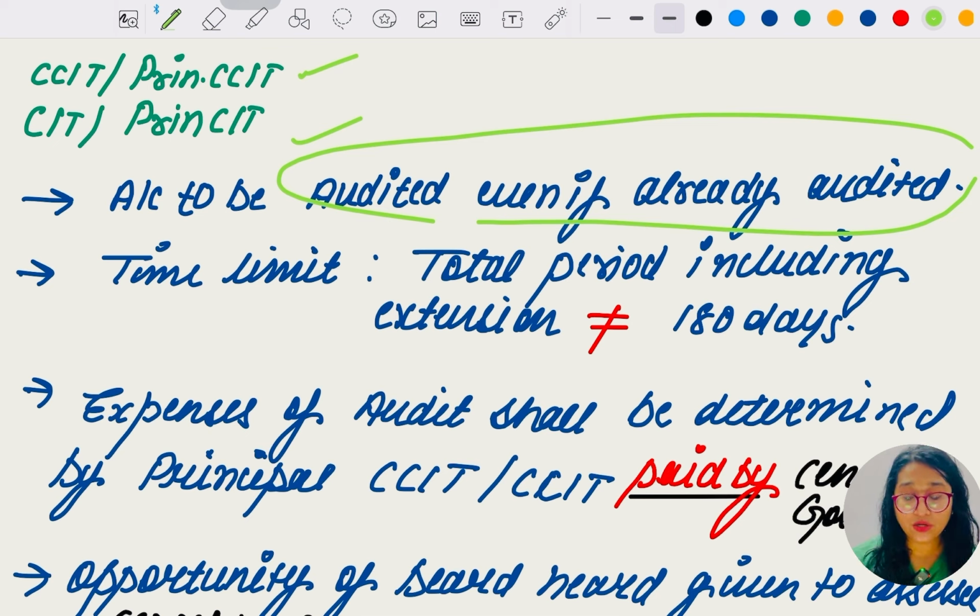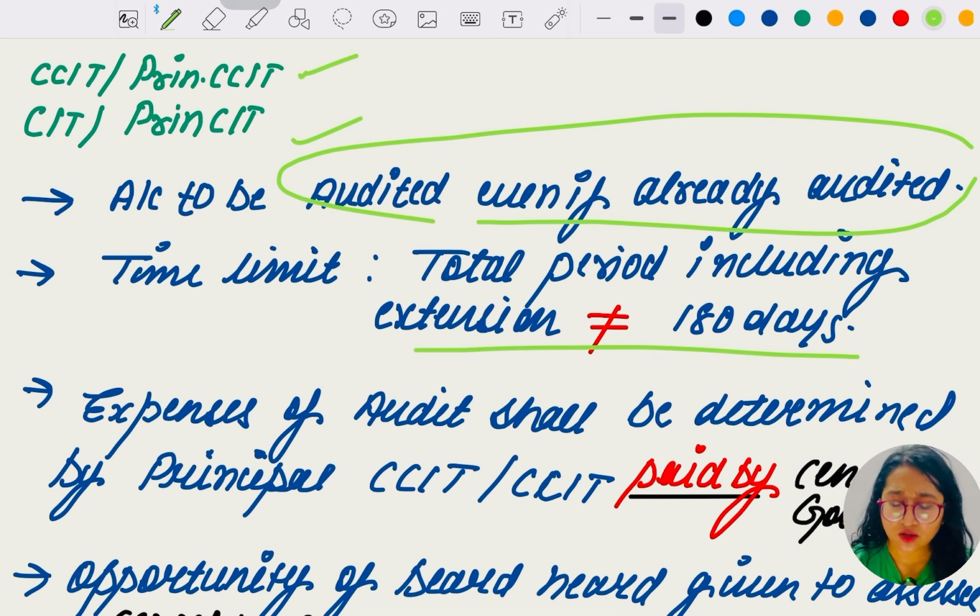So what is the time limit? The time limit is 180 days. Is there any extension granted? Including the extension, it's going to be 180 days. It cannot exceed 180 days. Hope this was clear. So the time limit is a total of 180 days including extension, not excluding it.